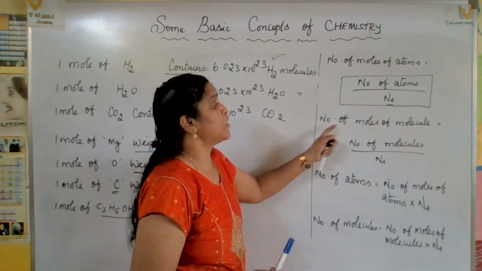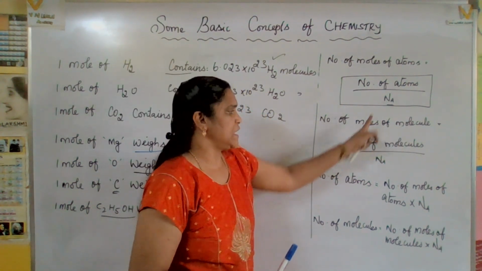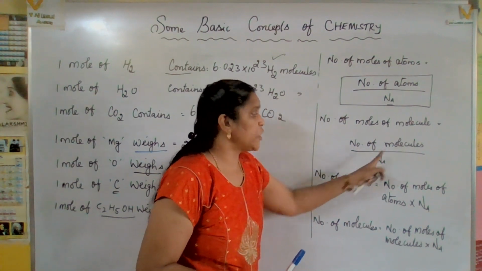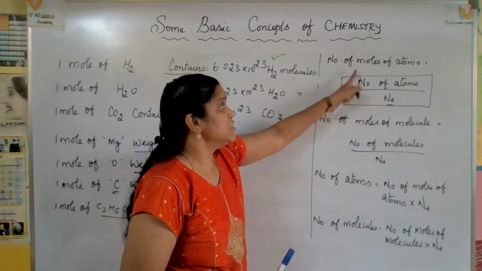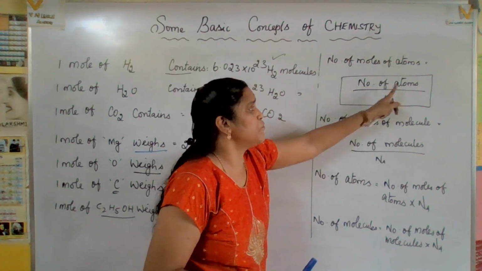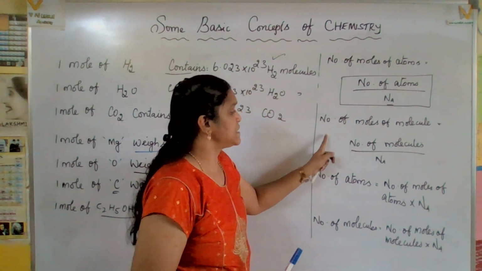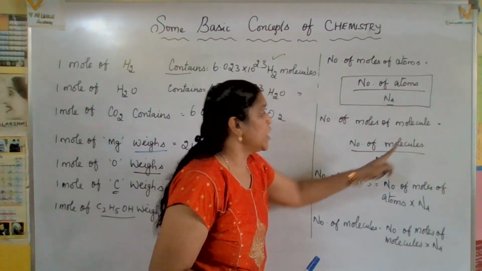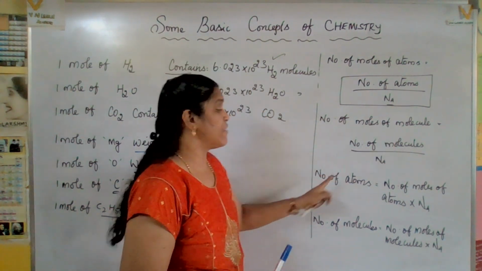The same way, number of moles of molecules. See, number of molecules divided by Avogadro number. So whatever they are asking, that is number of moles of atoms, number of atoms by Avogadro number. The same way, number of moles of molecules, number of molecules by Avogadro number.